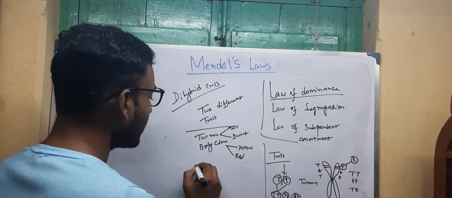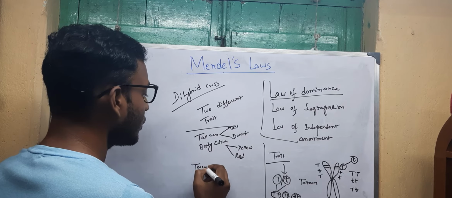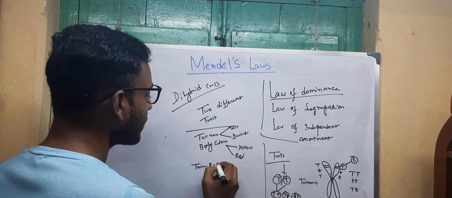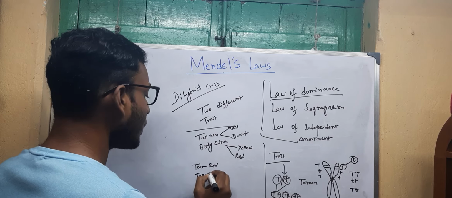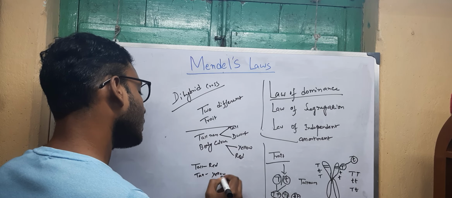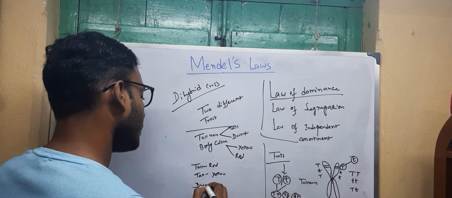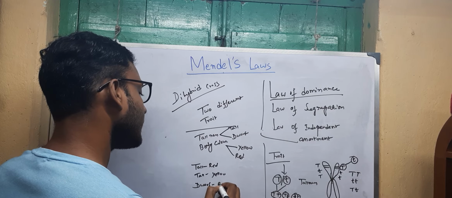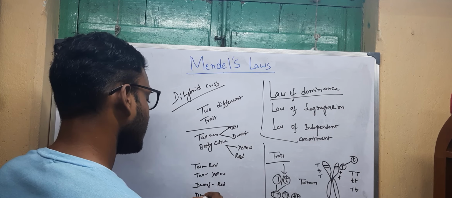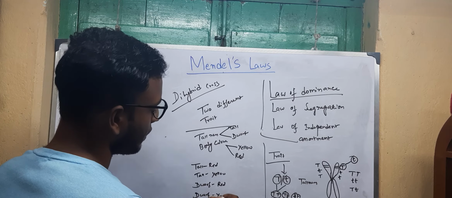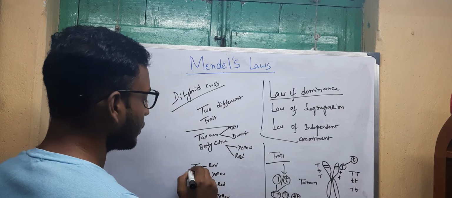An individual may be tall and red, tall and yellow, dwarf and red, or dwarf and yellow.